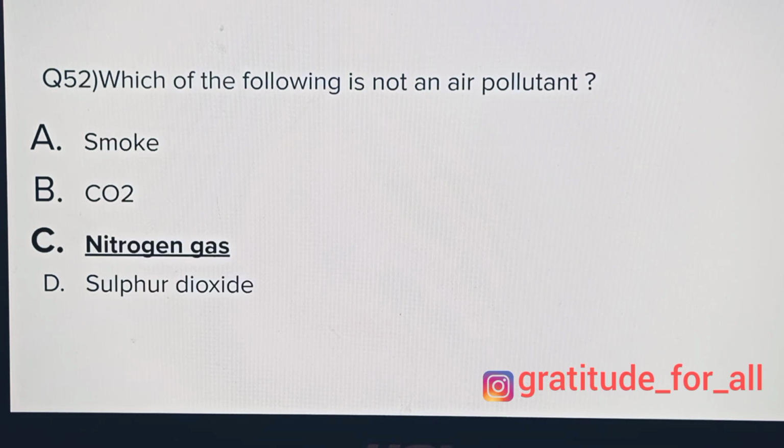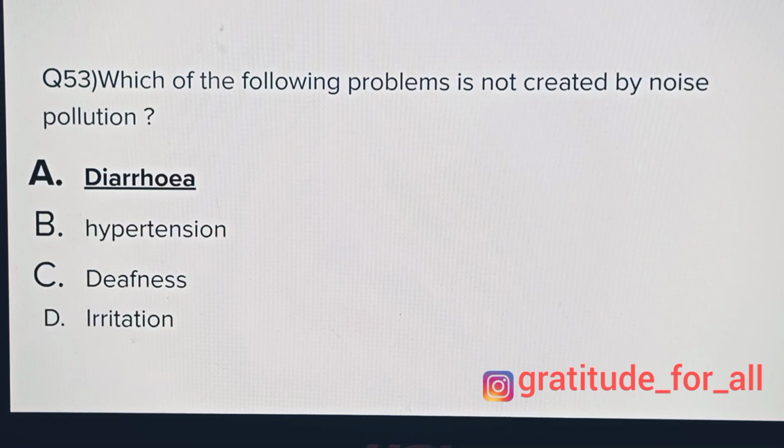Which of the following is not an air pollutant? Smoke, carbon dioxide, nitrogen gas, sulfur dioxide. Nitrogen gas is the correct answer because it is part of air composition, so it is not an air pollutant. Which of the following problems is not created by noise pollution? Diarrhea, hypertension, deafness, irritation, and the correct answer is diarrhea.